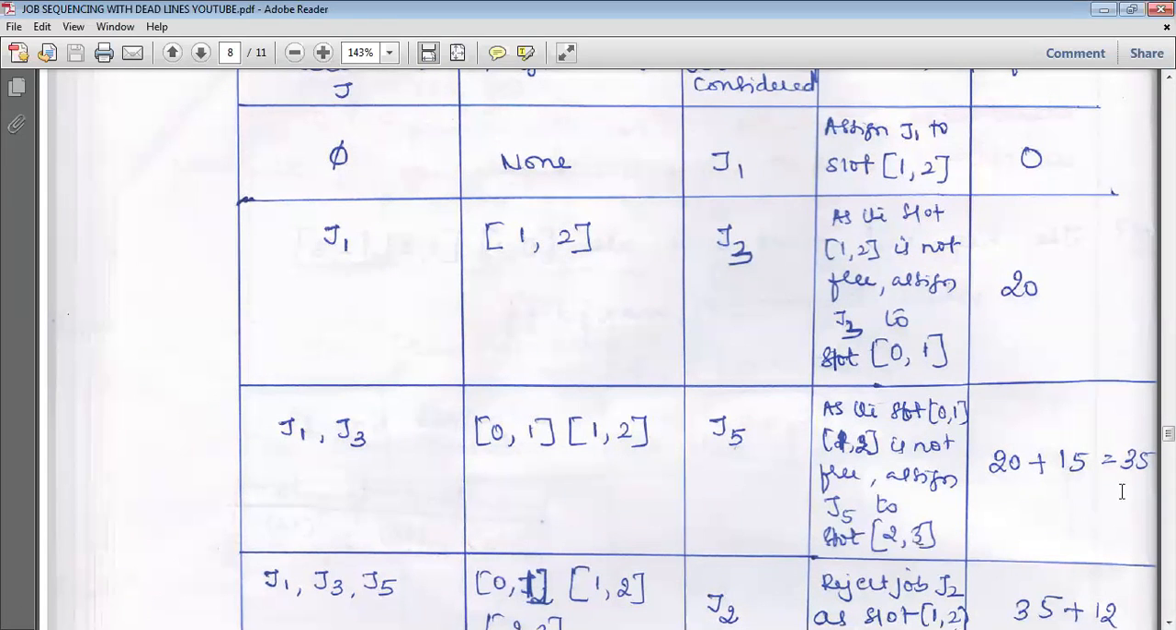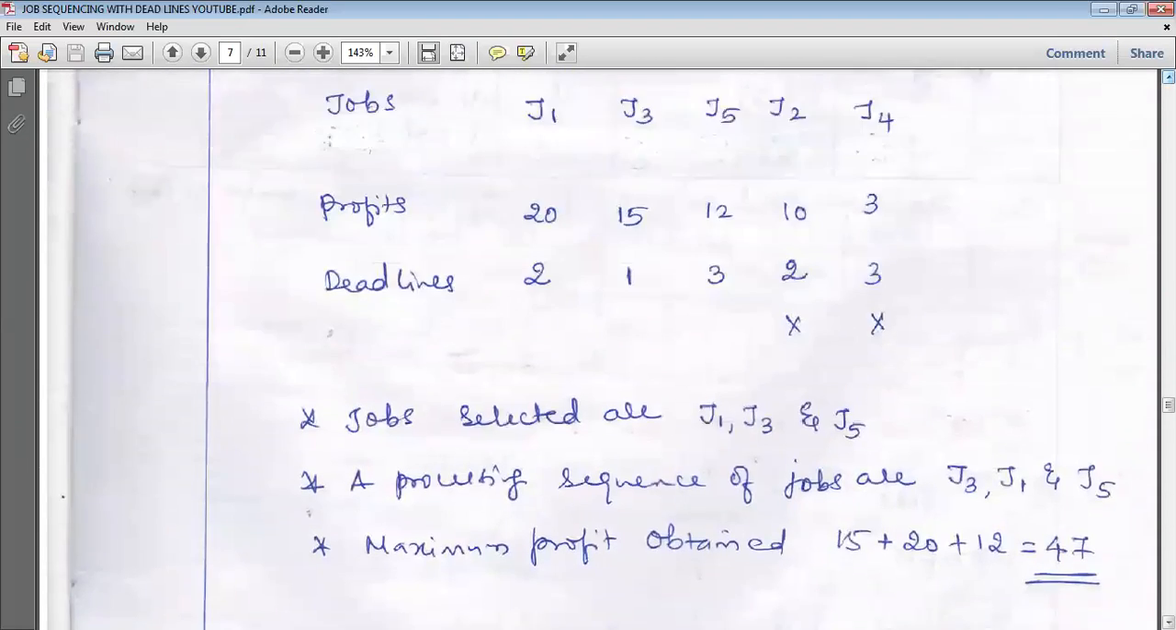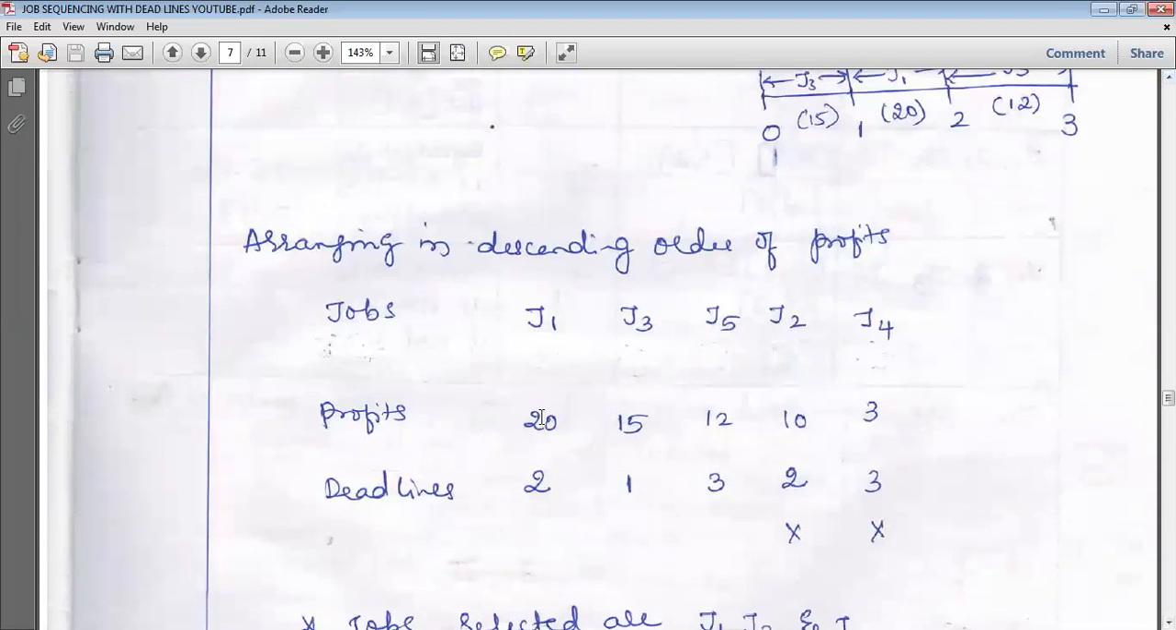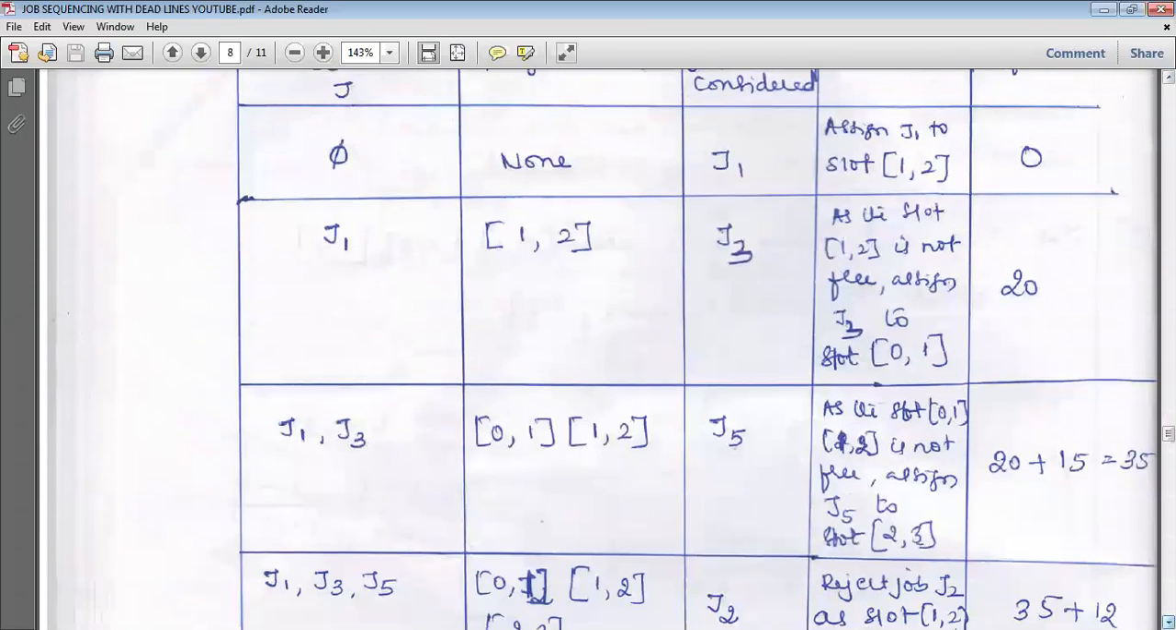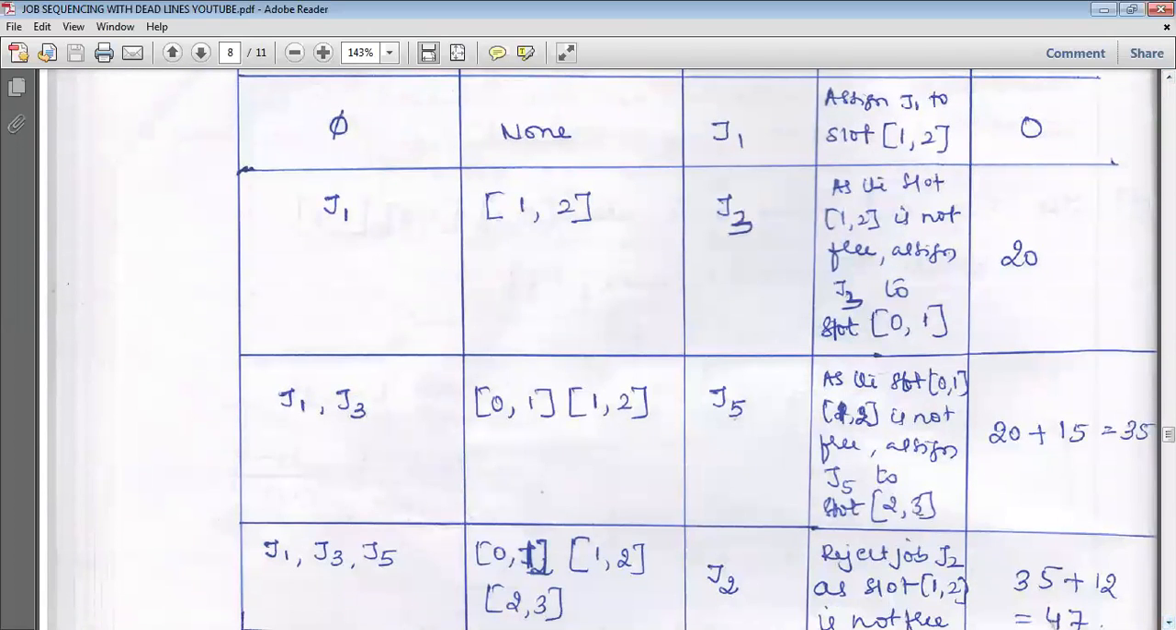After that, what do we have to do? We have to write the profit. After selecting the job J1, what was the profit we got? 20 rupees. If the first selected gives 20 rupees and the second selected gives 15, that is 20 plus 15, you are going to get 35. Now, again in the third step, job 5 is selected. So the selected jobs are J1, J3, J5. What are all the time slots? 0 to 1, 1 to 2, 2 to 3 are the time slots.